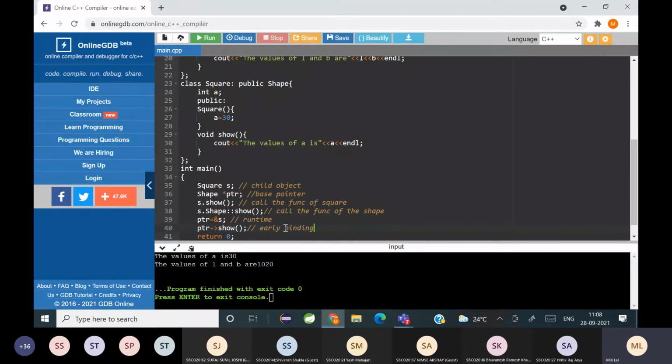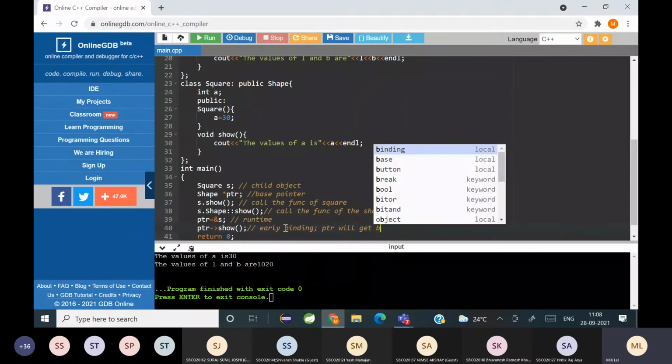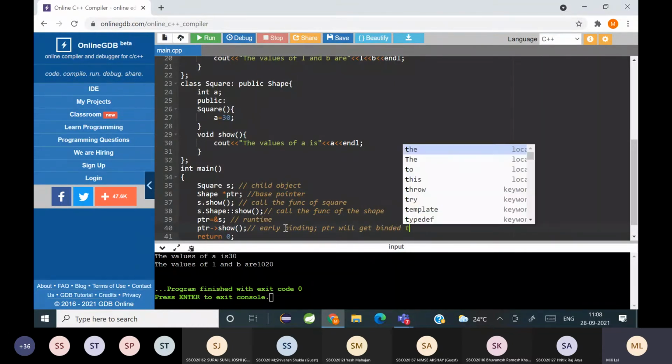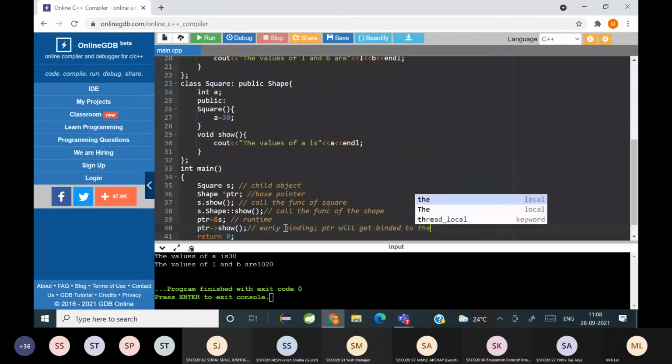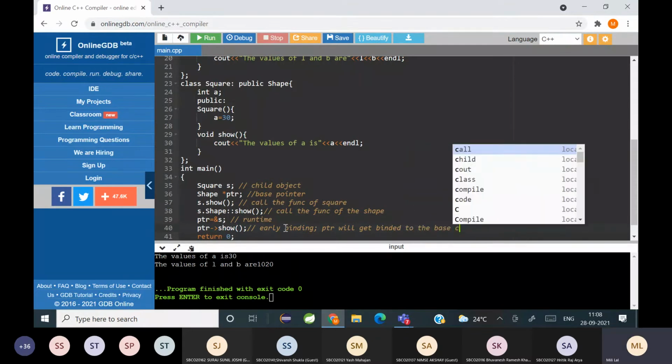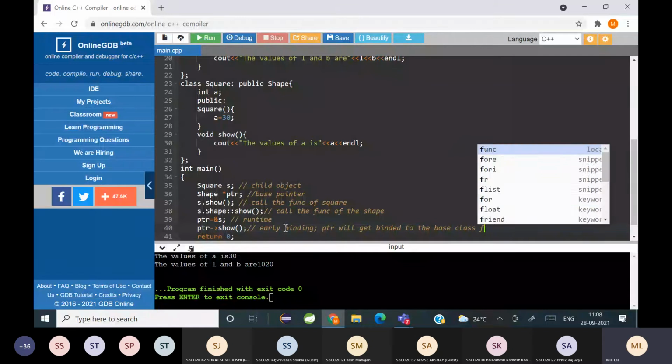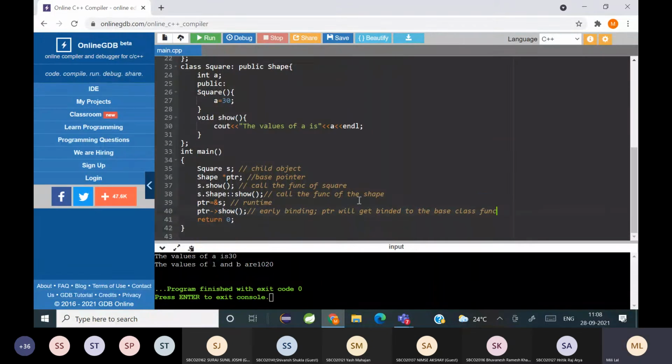So when it comes to line number 40, since it's a base pointer, it is going to get bound to the show of the base class itself. So the pointer will get bound to the base class function.